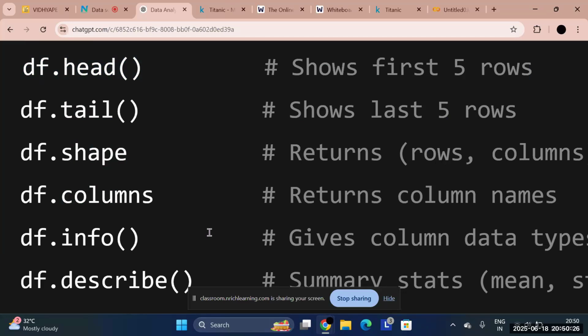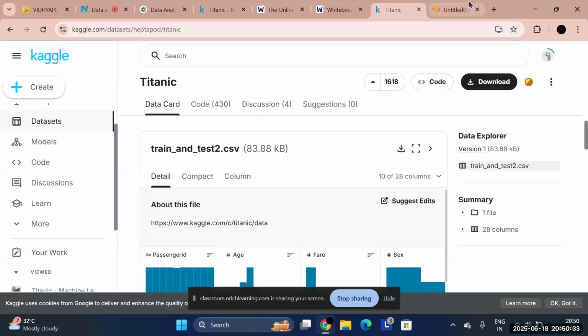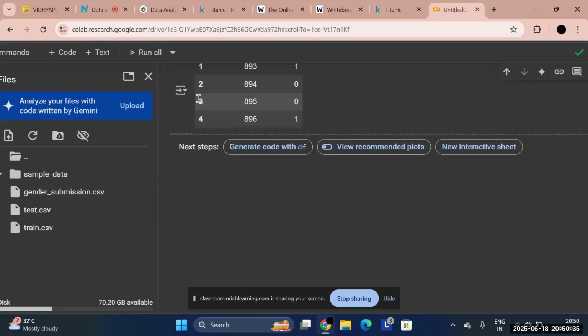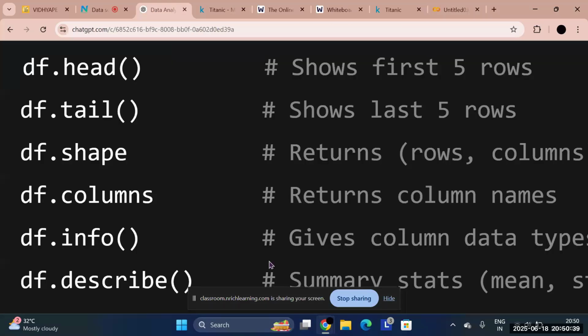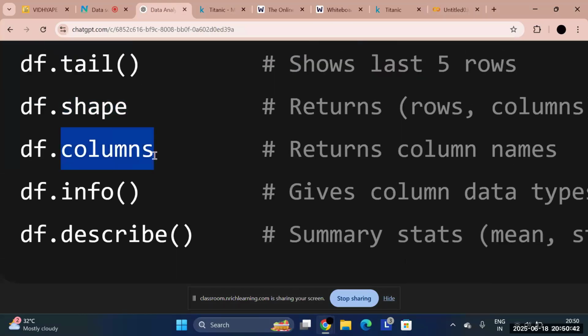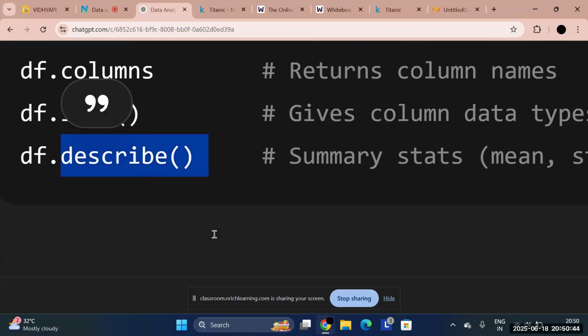It will give you a number of operations you can play with. Just download whatever data set you like and play with it. Understood? So this was the first operation I performed. There are multiple operations, as I said: you can use shape, columns, info, describe. Understood?